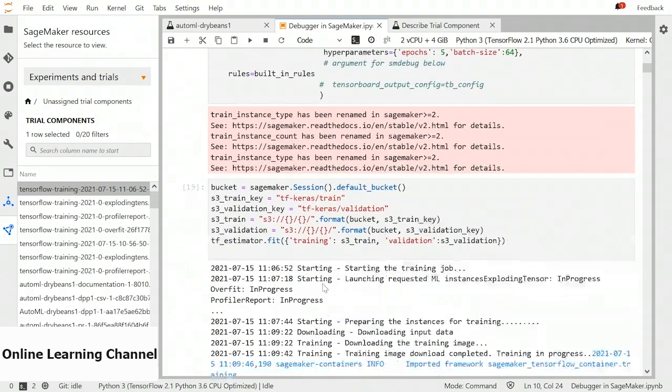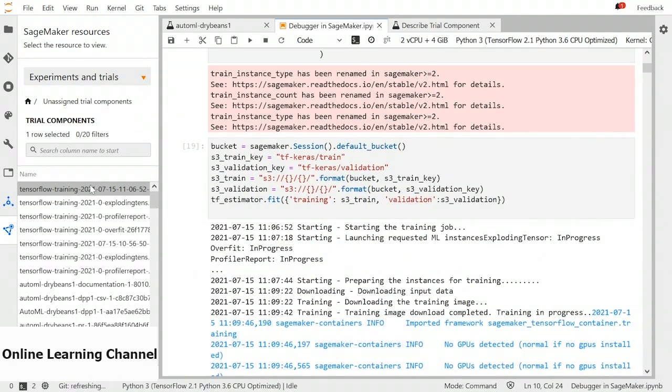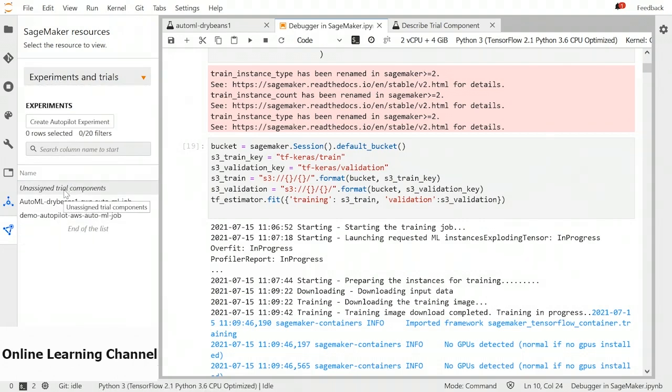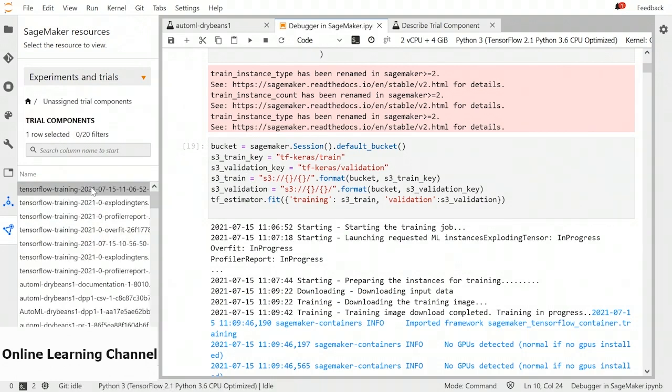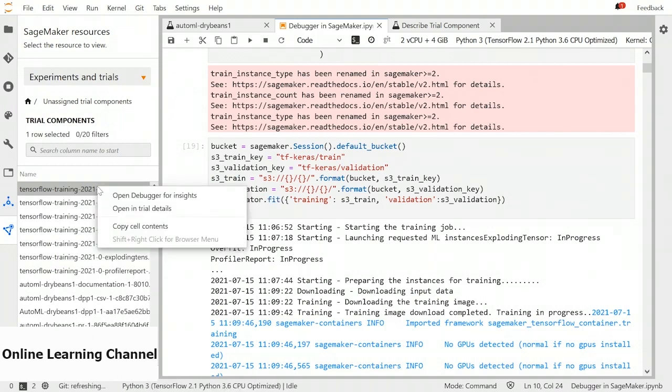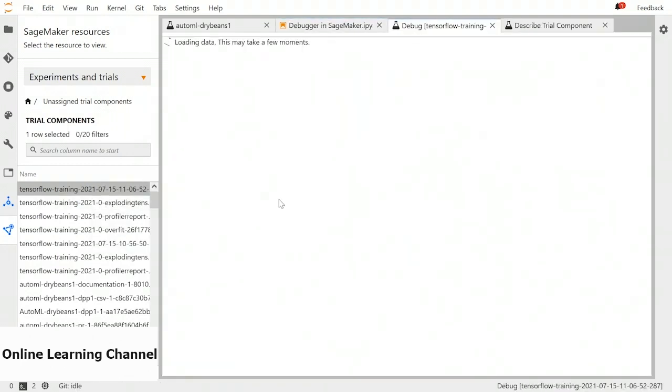Once we pass these rules into the estimator and the training job is started, we can go to the experiments and trials tab in the left sidebar and find our training job. So if I click on the home button, I can see there are unassigned trial components because our training job was not assigned to any experiment. That's why it would be in unassigned trial components. And now we can see this is the training job and this is the latest training job. So that's definitely what we want to see. Otherwise, you can just check the name and verify it.